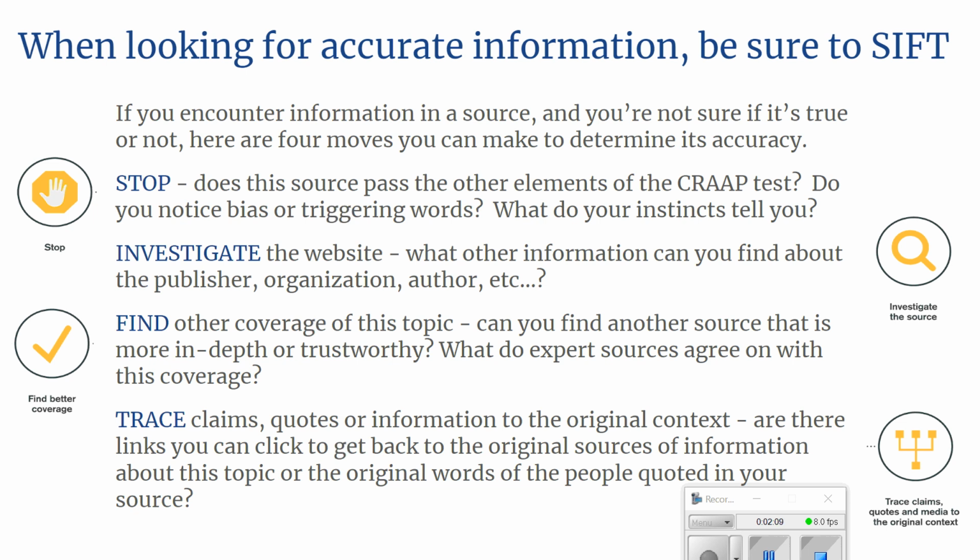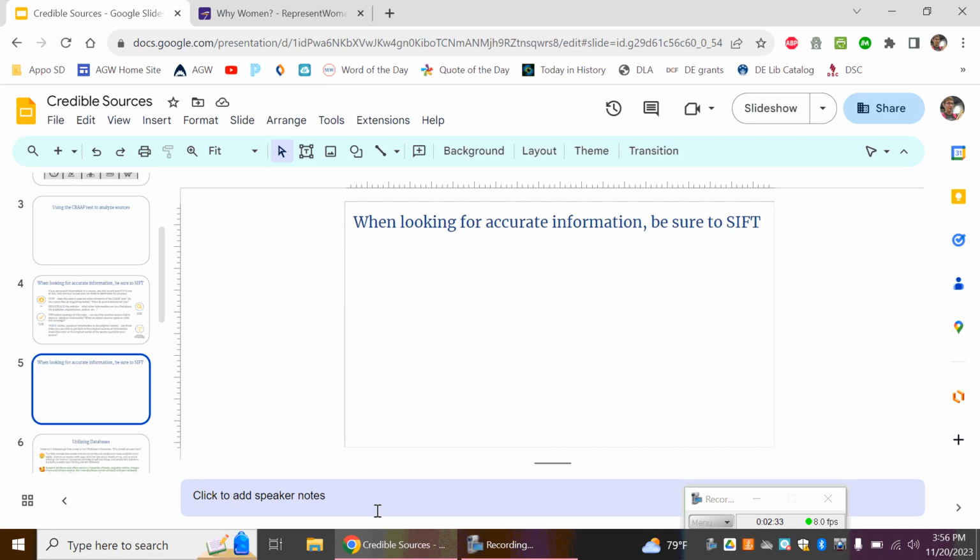That might tell you, oh, okay, this information is more likely to be accurate because it's being presented on multiple sources, multiple sites. Finally, the final step in SIFT is to trace the claims or the quotes, the statistics, the information back to their original context, back to their primary sources. So if an article you're reading quotes a senator, for example, can you find where that senator originally spoke? What's the original transcript of the speech that they gave? So we're going to see what this looks like in real life.